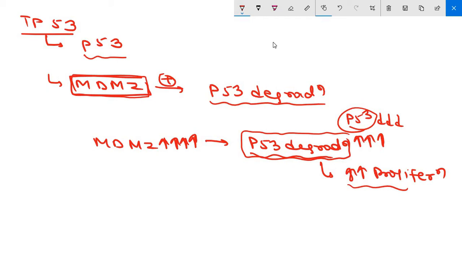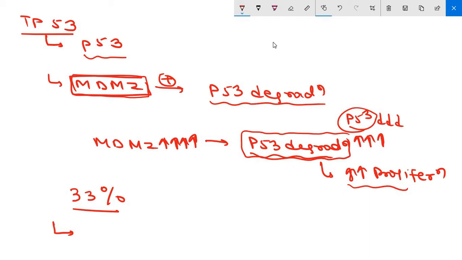The MDM2 gene is amplified in 33% of human sarcomas, leading to a functional deficiency of P53 in these tumors. So this is a very important point: MDM2 and its related proteins of the MDM2 family.